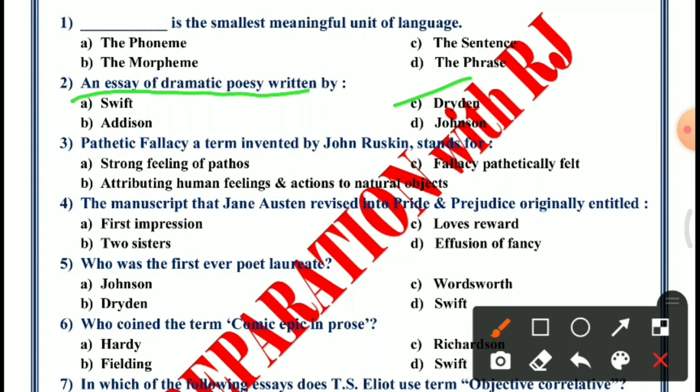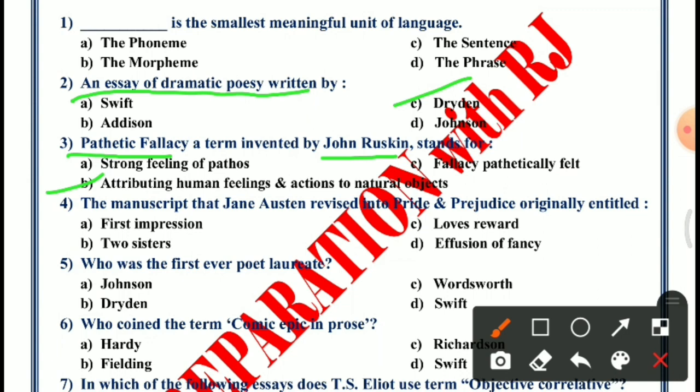Question number 3. Pathetic fallacy. This is a term invented by John Ruskin. Stands for. Option A, strong feeling of pathos. B, attributing human feelings and actions to natural objects. Option number C, fallacy pathetically felt. The answer is B, attributing human feelings and actions to natural objects.